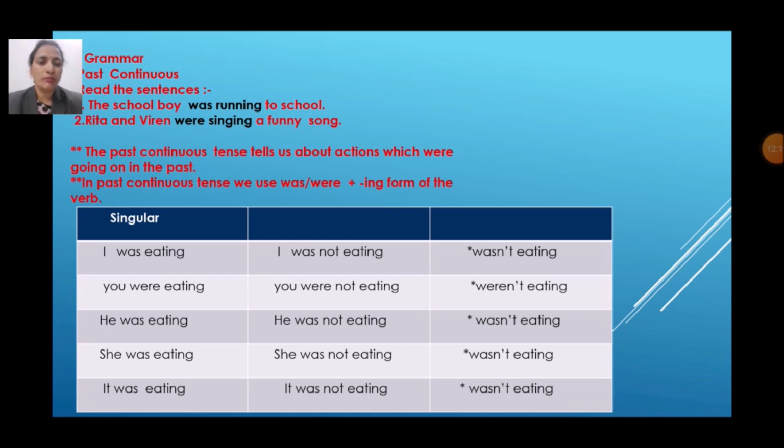Next part, grammar. Here in this part we will learn past continuous tense. In previous videos I have explained you past tense, present tense. In this chapter we will learn past continuous tense. We'll read these sentences first. First one, the school boy was running to school.